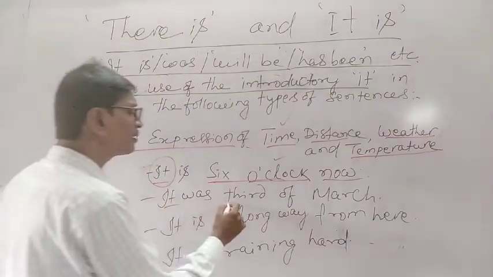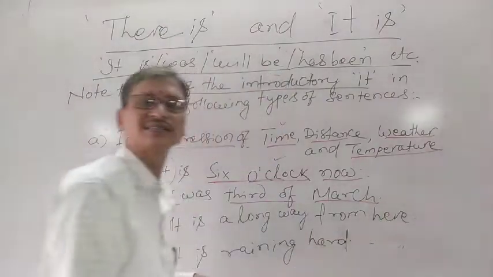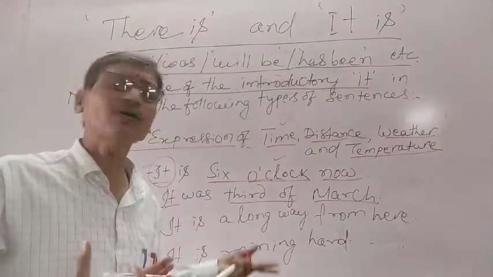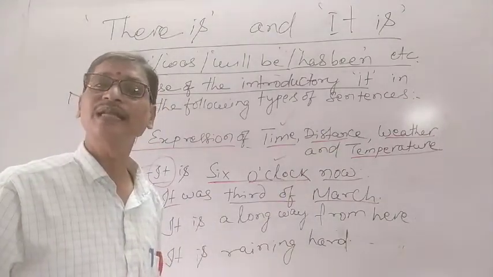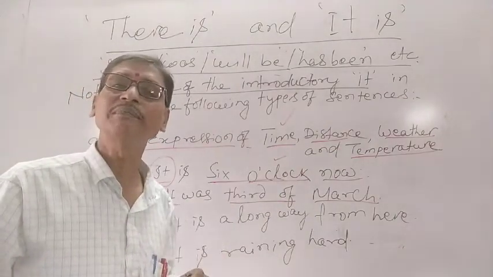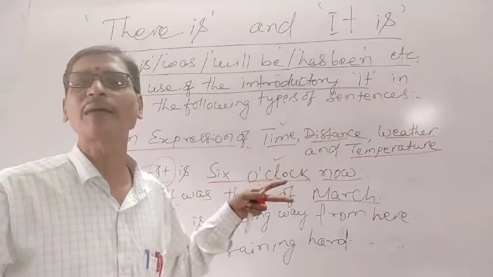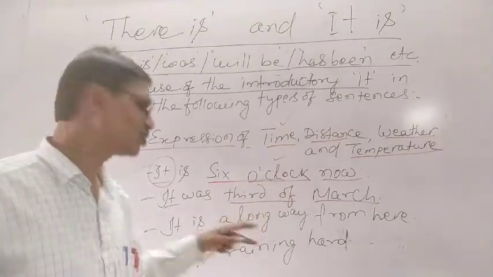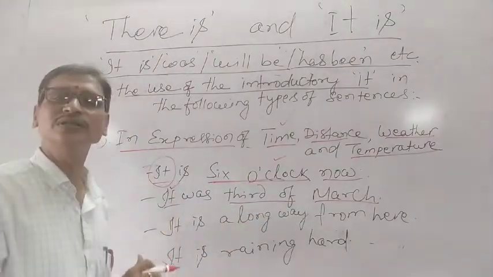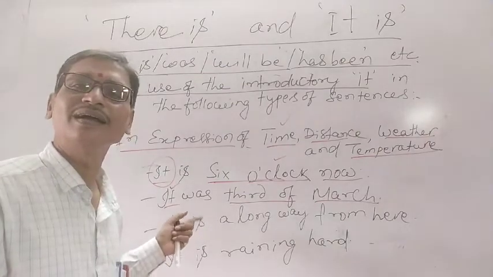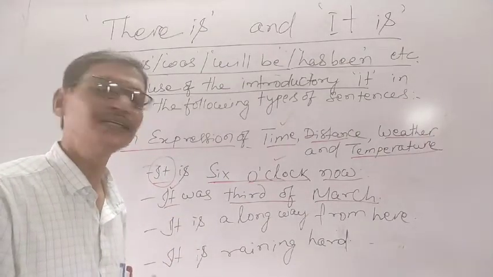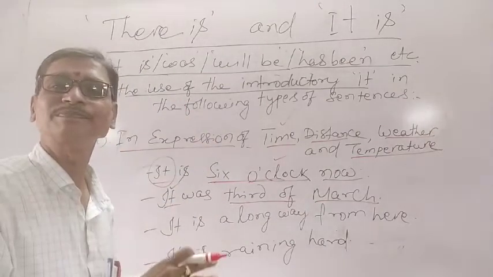It was 3rd of March. So this is also talking about the time. Understand? 3rd of March is also talking about the time. So therefore, we have used it at the beginning of the sentence to talk about the time.